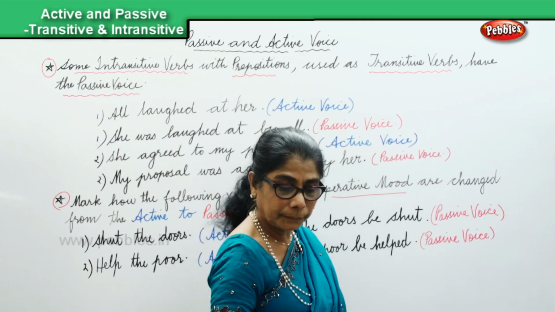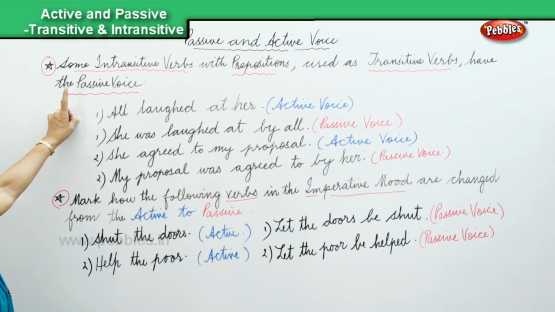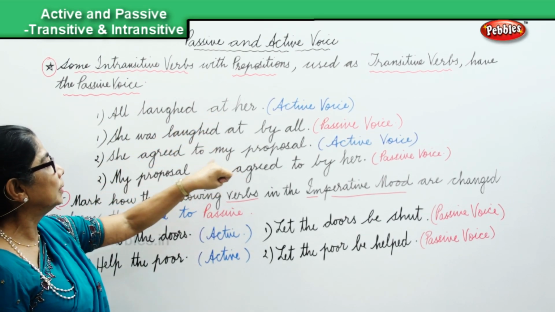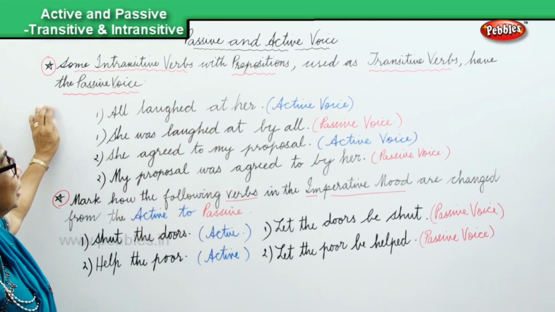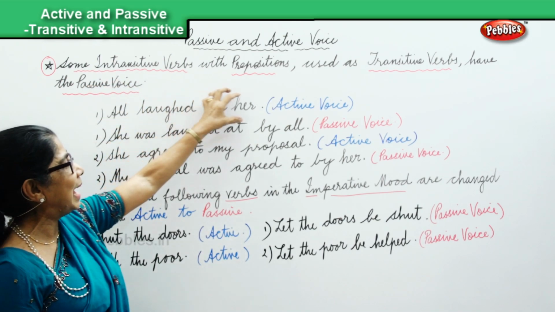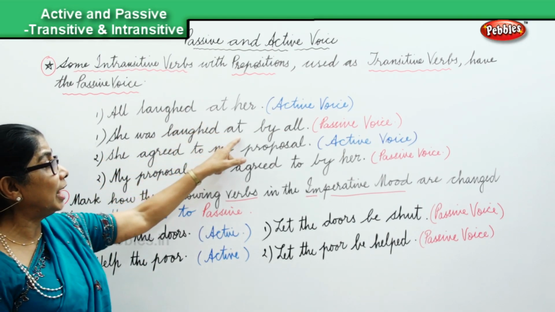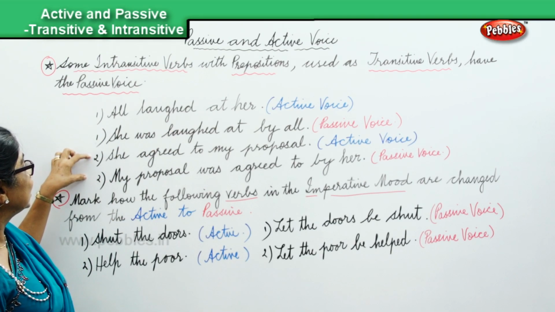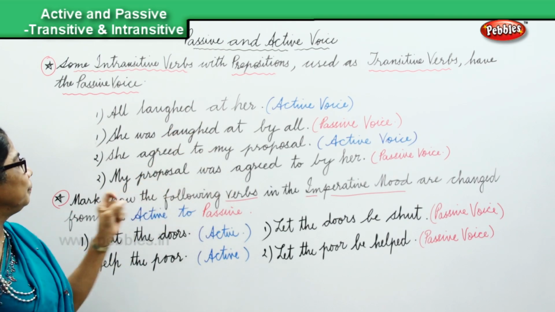All right? Now, let's look at what we have done. First, some intransitive verbs with a preposition like "at" are used as transitive verbs and have a passive voice. Example: "All laughed at her," active. "She was laughed at by all," passive voice. Another sentence: "She agreed to my proposal," active.